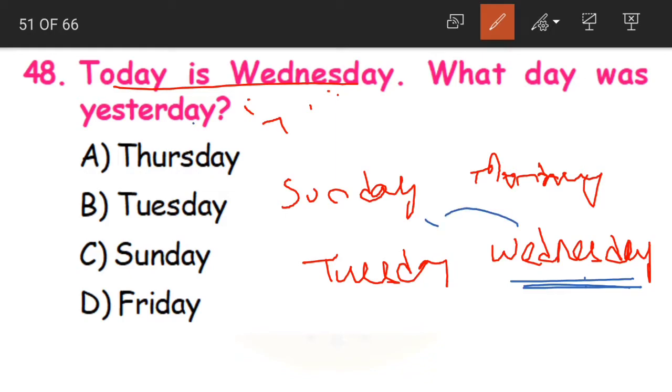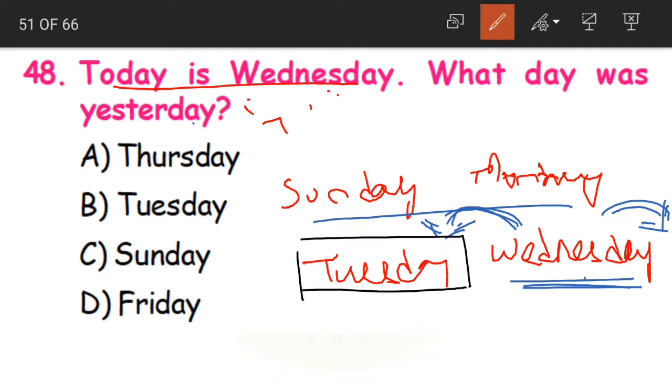Yesterday means the before day or the after day, children? Yes, yesterday means the before day. When we are talking about the day which comes after today, it would be tomorrow. So in this line, what do we have before Wednesday? Before Wednesday, we have our Tuesday. So Tuesday is the day that was yesterday. When today is Wednesday, then yesterday was Tuesday, the before day.